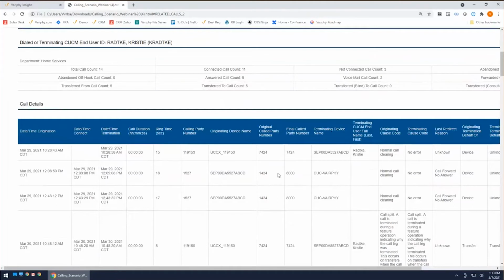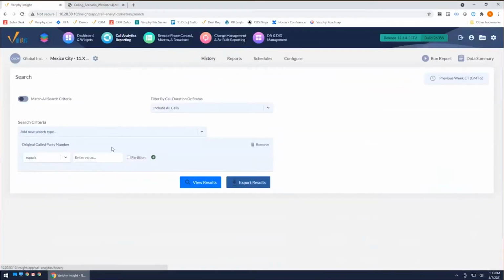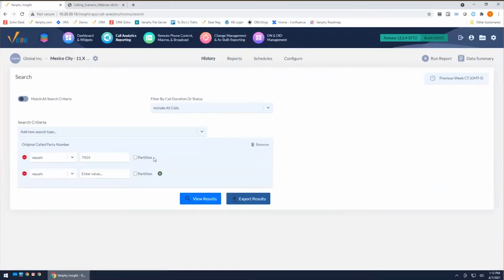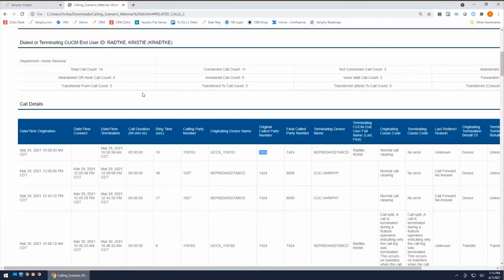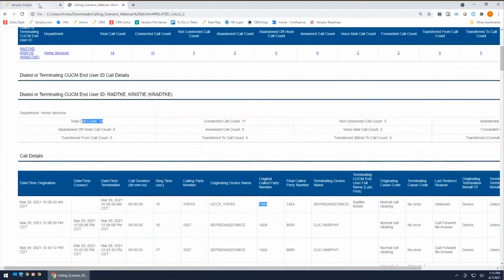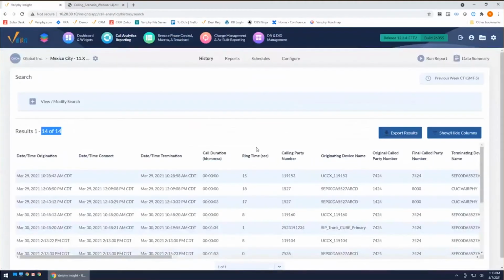In this report, I'm running two different extensions, 7424 and 1424. Let's go ahead and run a quick search for just those extensions, 7424 and 1424. I'm going to use my previous week, and we're going to view all of the results here. You can see we have 14 calls, which matches what our report is reporting. But we want to filter down to just those abandoned.